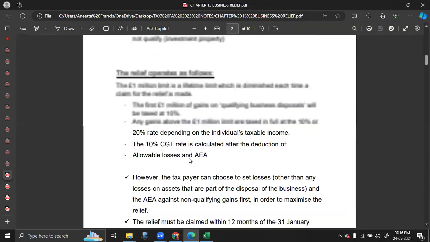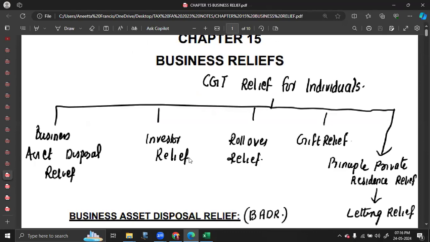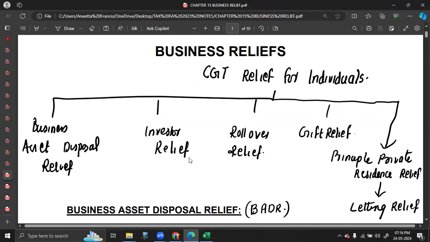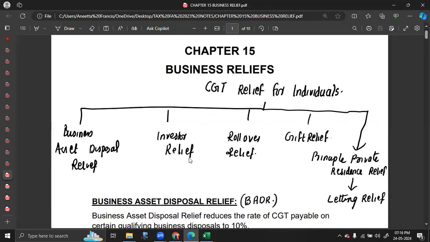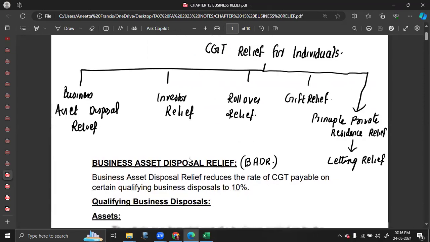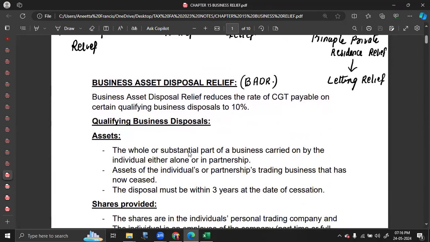And the last and the most important chapter of CGT is business relief. So the different reliefs available for an individual include BADR, investor relief, rollover relief, gift relief, PPR relief, and letting relief. For BADR relief, the relief is that there is a reduction in your tax. You have to only pay tax at 10% if all the conditions are met.